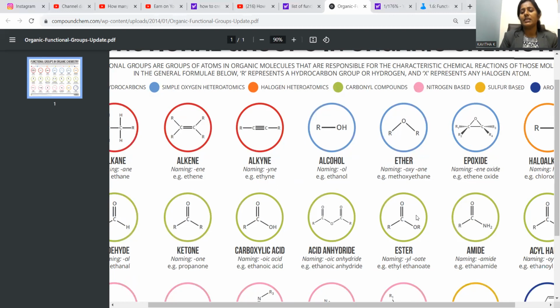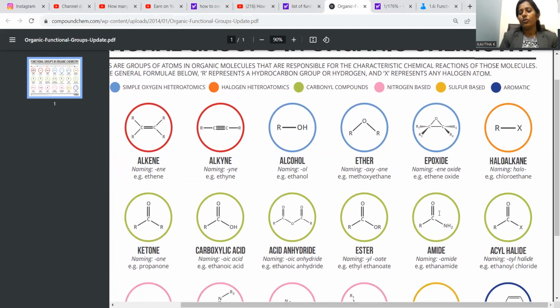And one more is the ester. Ester is a liquid moiety containing a fruity smell. Ethyl ethanoate is the example. C double bond O, R is the general representation. If you go with C double bond O NH2, this is also an acid derivative. This is called amide. Ethanamide is the best example. If you substitute CH3, C double bond O NH2, which is called ethanamide.